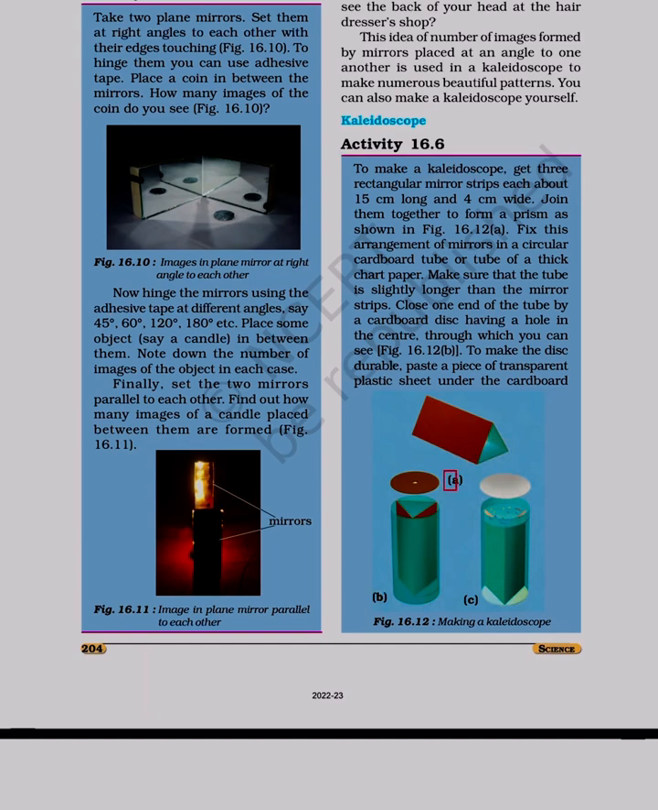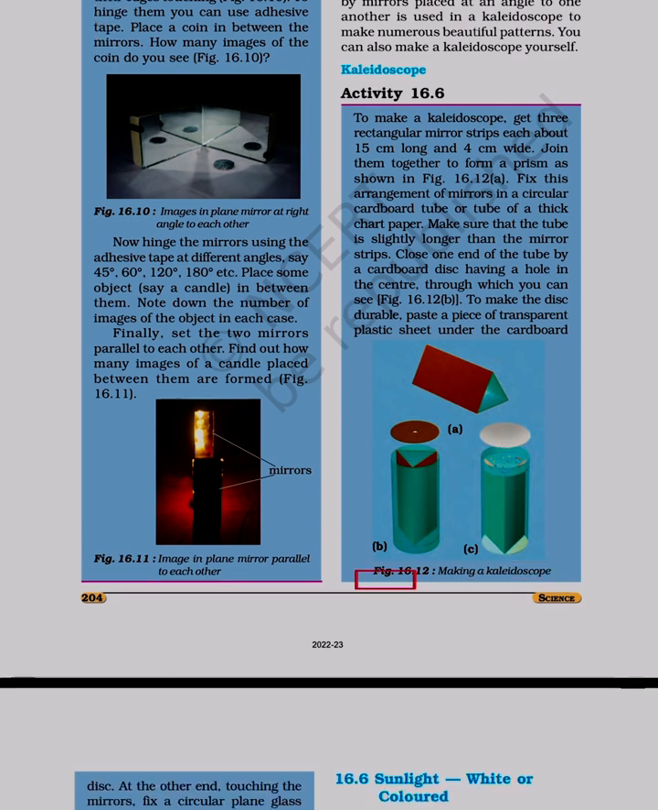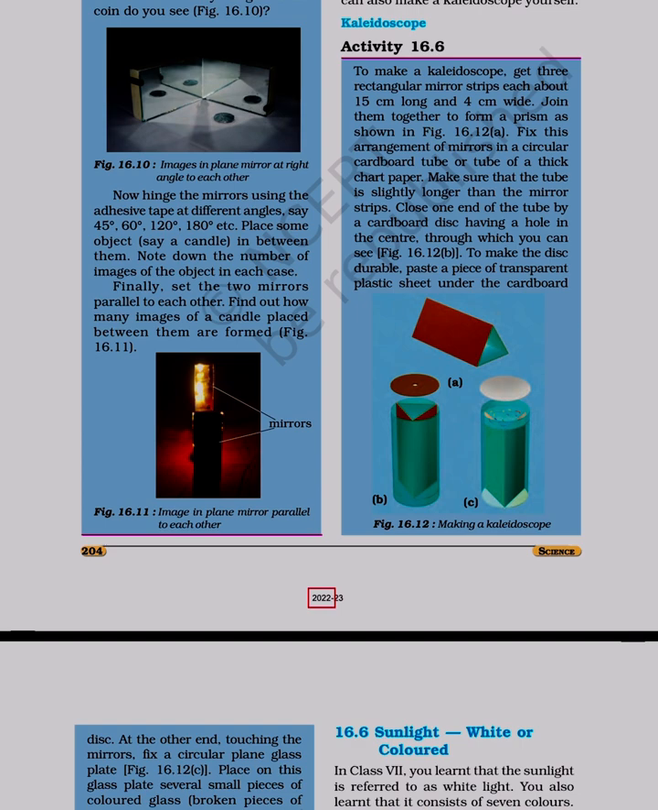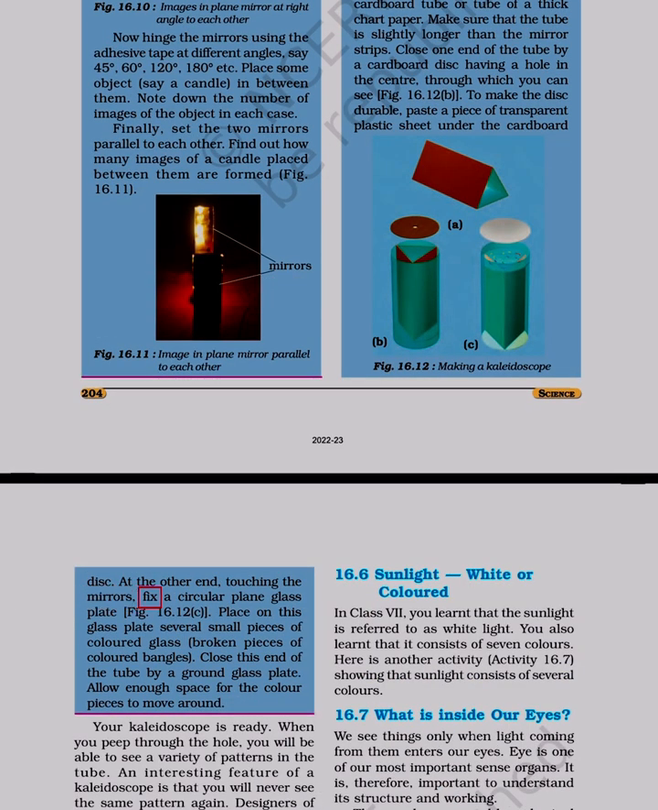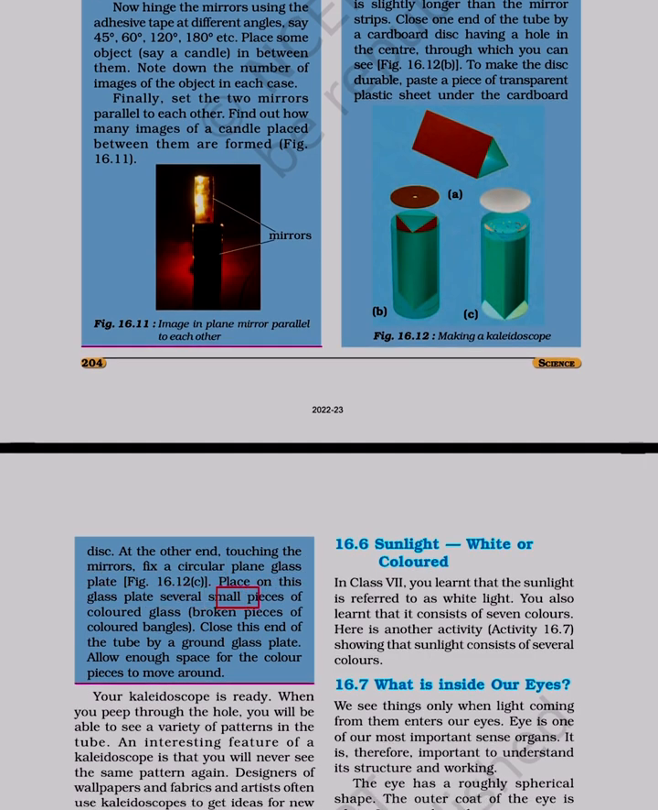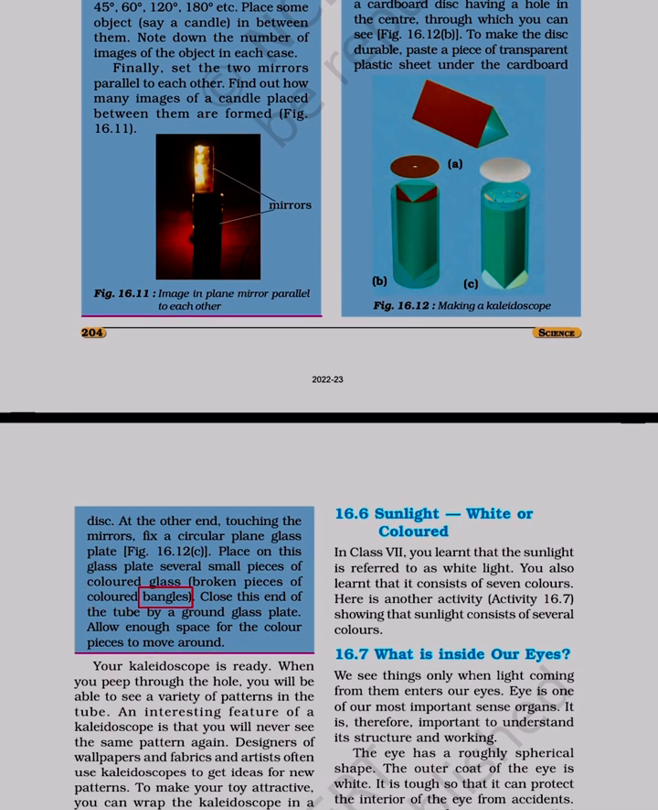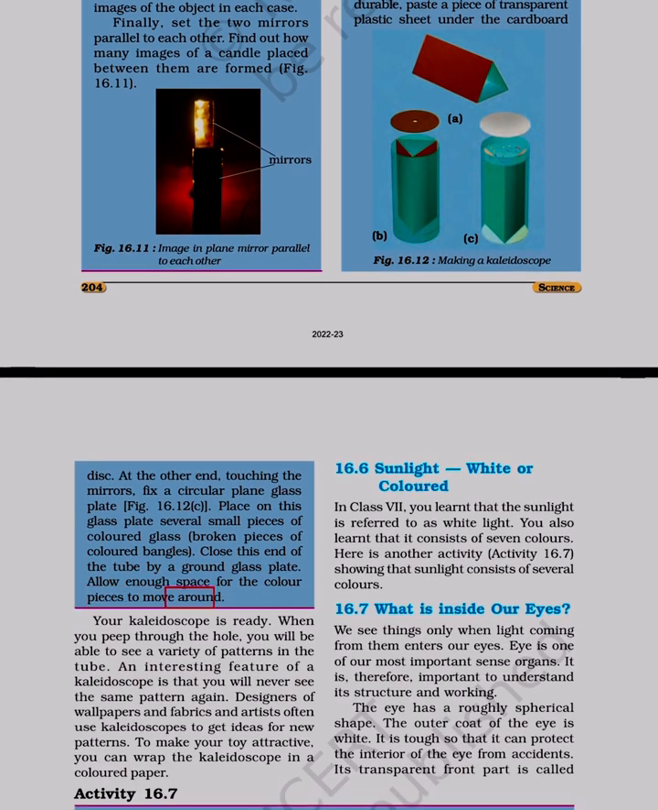Figure 16.12. Making a kaleidoscope. At the other end, touching the mirrors, fix a circular plain glass plate, figure 16.12 C. Place on this glass plate several small pieces of colored glass, broken pieces of colored bangles. Close this end of the tube by a ground glass plate. Allow enough space for the colored pieces to move around.